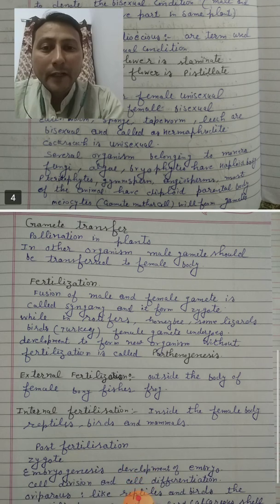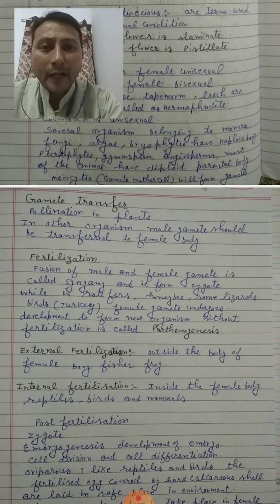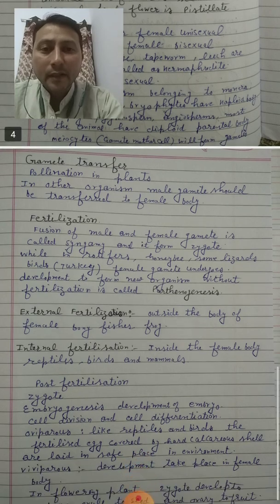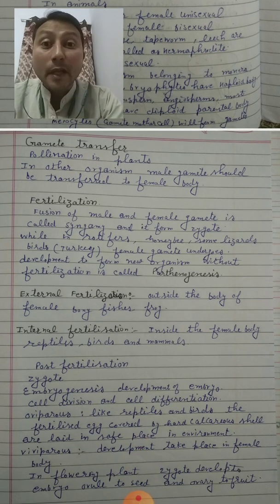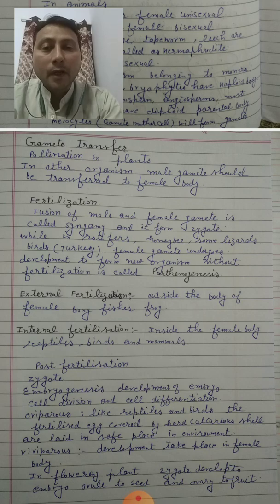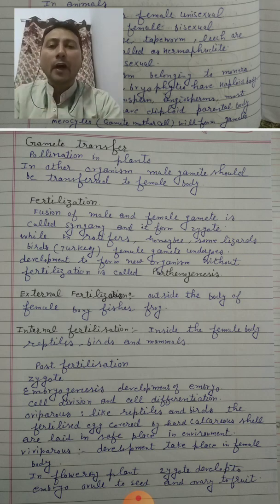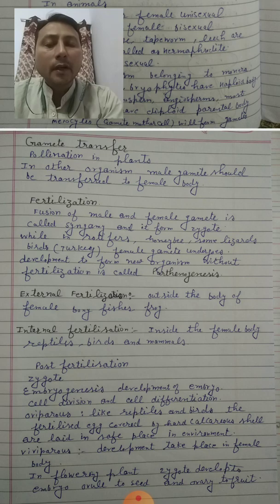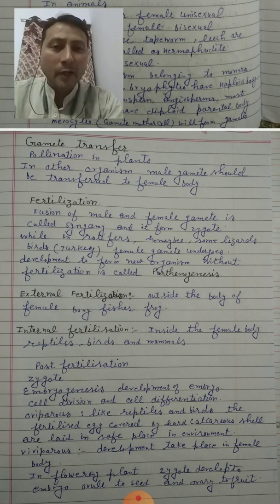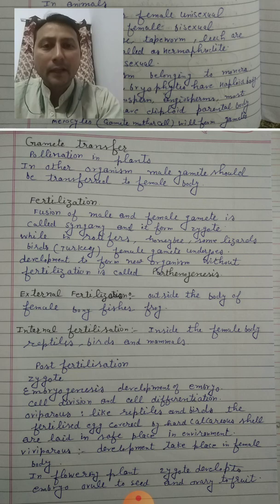Then there are different kinds of organisms which show a haploid body, like algae, fungi, bryophytes, and pteridophytes, while gymnosperms, angiosperms and animals have a diploid parental body. Gamete mother cells will give rise to gametes. Then there is another process which is gamete transfer. Gametes should be transferred from male to female, and in plants we call this process pollination: transfer of pollen grain from the anther of a flower to the stigma of a flower. It can be self-pollination or cross-pollination. We will discuss this in detail in the second chapter.